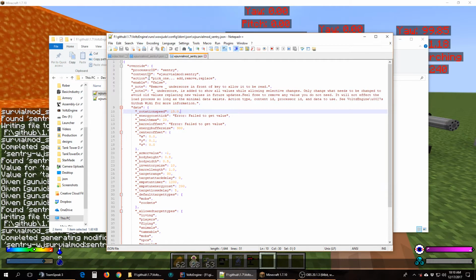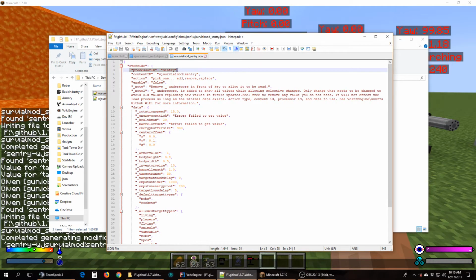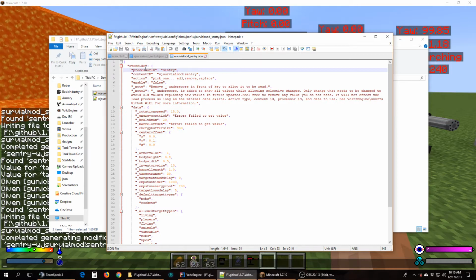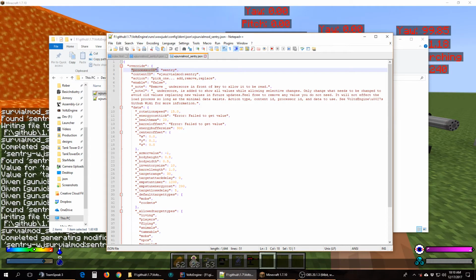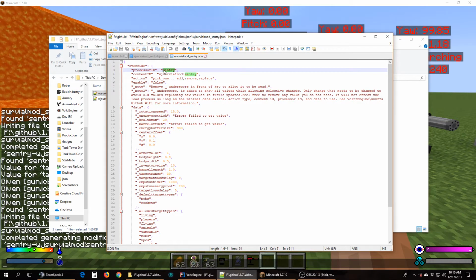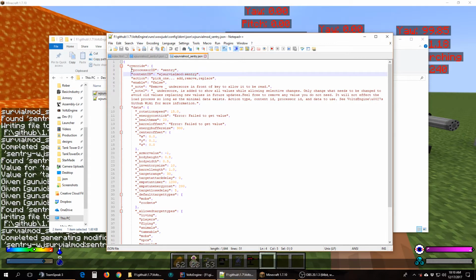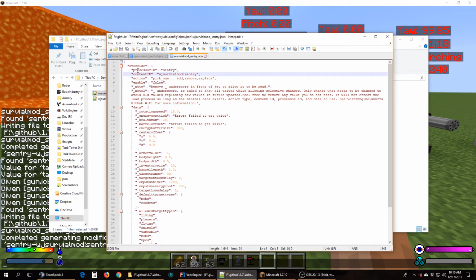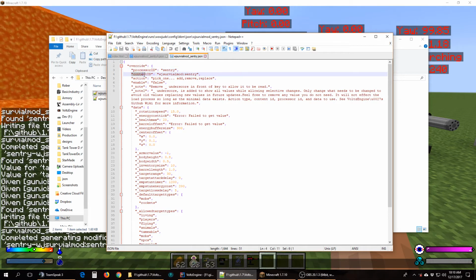The important things to look at with this, if you ever want to write your own version of this and don't want to generate it automatically, you need to specify the processor. There actually are processors built into the mod that deal with this. When you're specifying the type, you're actually specifying the piece of code that deals with the sentry guns. So that would be the sentry processor. You then specify the content ID. I may actually change this in the future to be type, then mod, then ID, but right now it works.